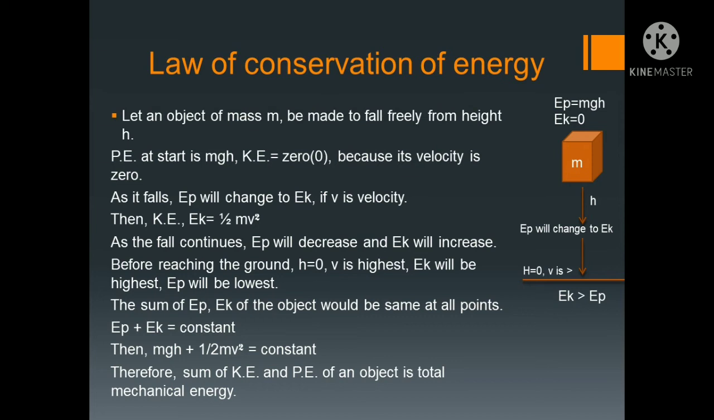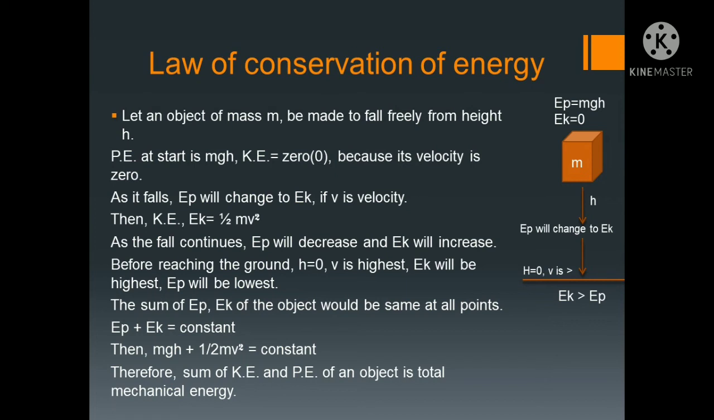In the ground it does not happen. Not in the ground. Before reaching the lowest point, before reaching the ground, what will happen? Kinetic energy will be greater than the potential energy. Now the sum of the kinetic energy and the potential energy would be the same, so it is a constant. So mgh plus half mv square is equal to constant.